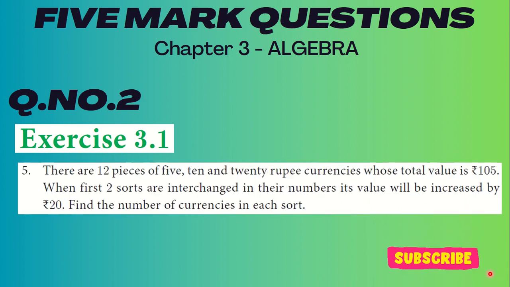Let us go to question number 2. Once again, repeat the same process, the same exercise 3.1, and it is the fifth question. There are 12 pieces of 5, 10 and 20 rupee currencies whose total is 105. When the first two sorts are interchanged in their numbers, its value will be increased by 20. Find the number of currencies in each sort. That's all. The same process you have done for the other question is applicable here also.